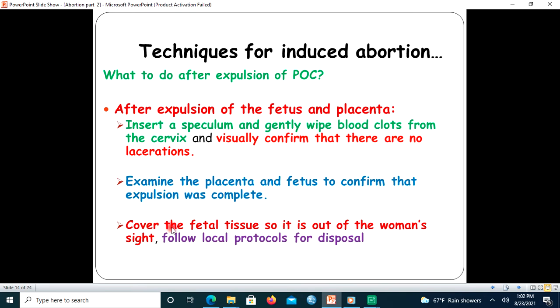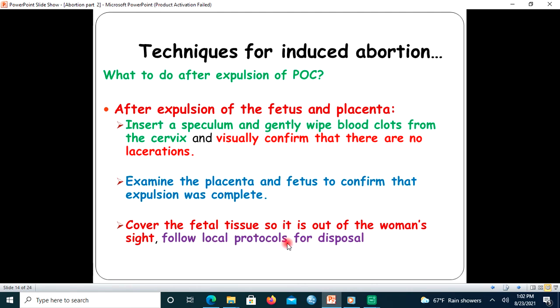If she sees it, it may have a very devastating psychological impact on her and may lead to psychological problems, so you should hide the fetal parts from the sight of the woman.